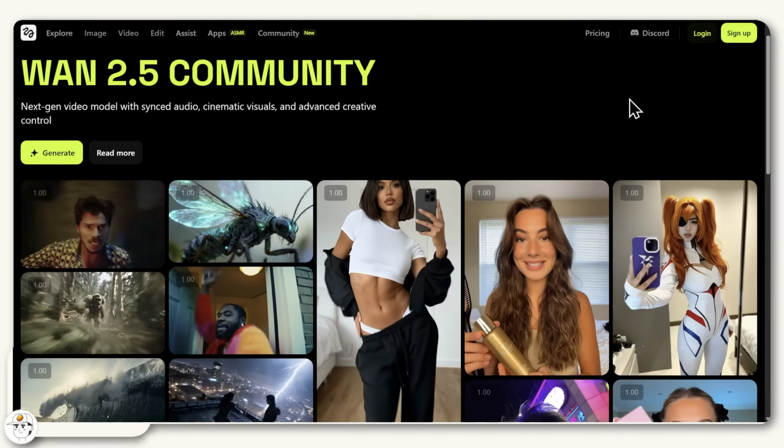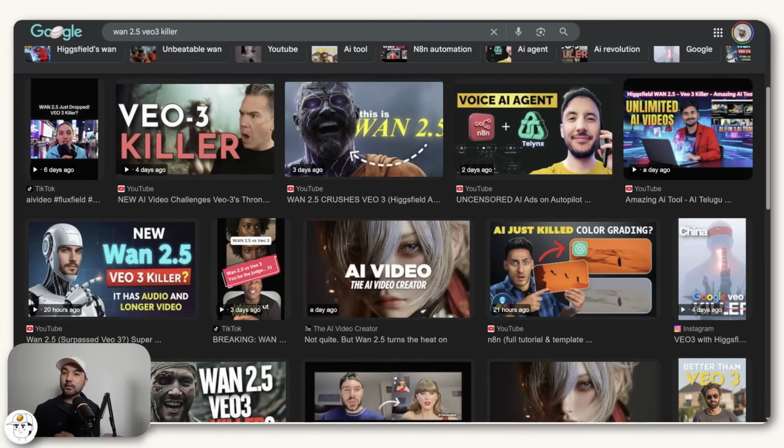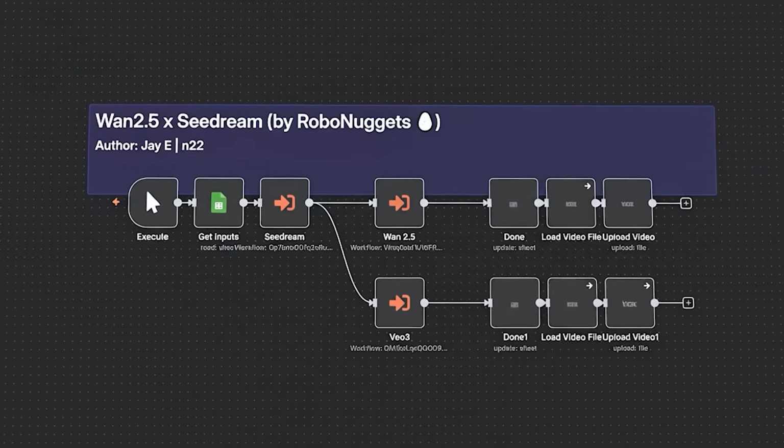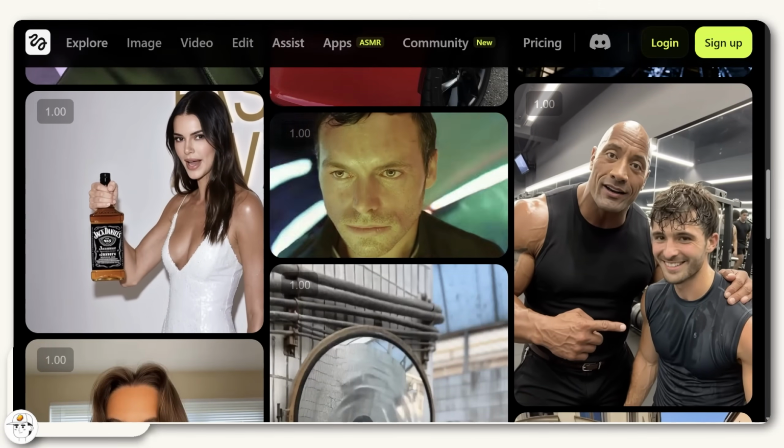We just combined Wan2.5, the AI model many are calling the Veo3 killer, with Seedream, the unrestricted image model from the team behind TikTok, to create an automation that makes videos with virtually zero restrictions.